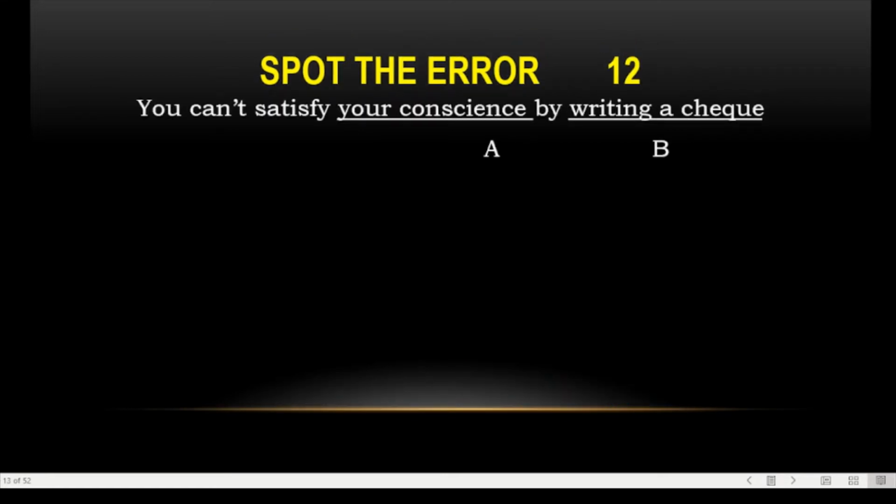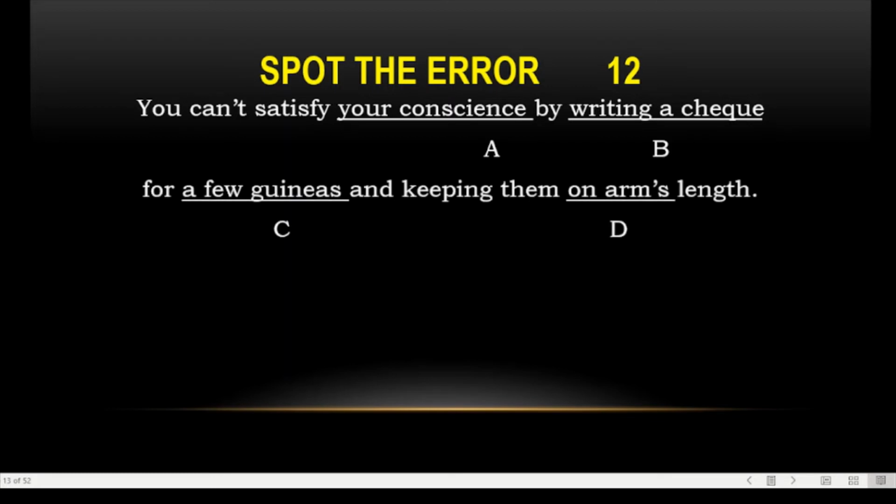Question number 12. You can't satisfy your conscience, Zamir, by writing a check for a few guineas, coins, and keeping them at arm's length. This is from Goodbye Mr. Chips. "You cannot satisfy your conscience" is correct, and "by writing a check" is correct. "At arm's length" is an idiom.